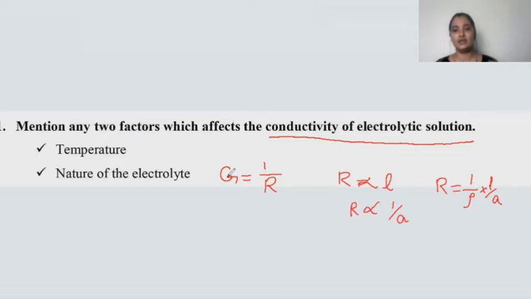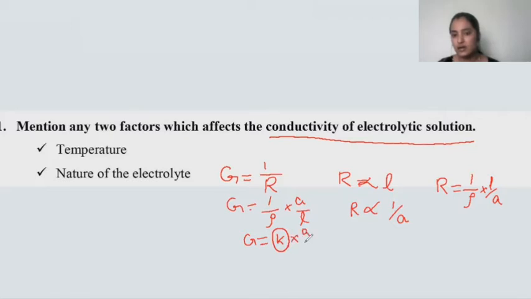As I already told you, conductance is denoted by G, where G is equal to 1 by R. When you substitute the value of R here, G will be equal to 1 by rho into A by L. And this 1 by rho is equal to small k, which is called the conductivity of the material.